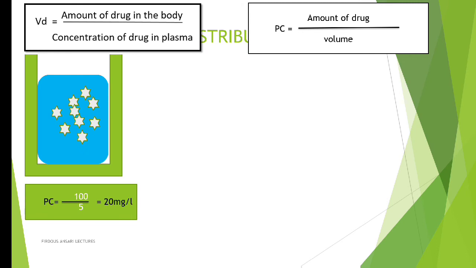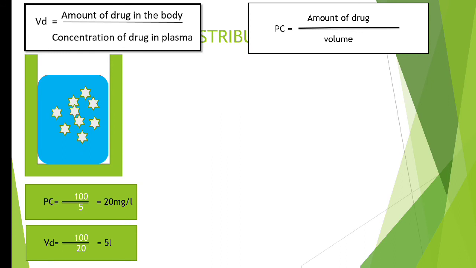Now we can calculate VD very easily. VD equals amount of drug, that is 100 mg we took, divided by the concentration of the drug in plasma, that is 20 mg per liter, and we got 5 liters. So the volume of distribution in this example is 5 liters.